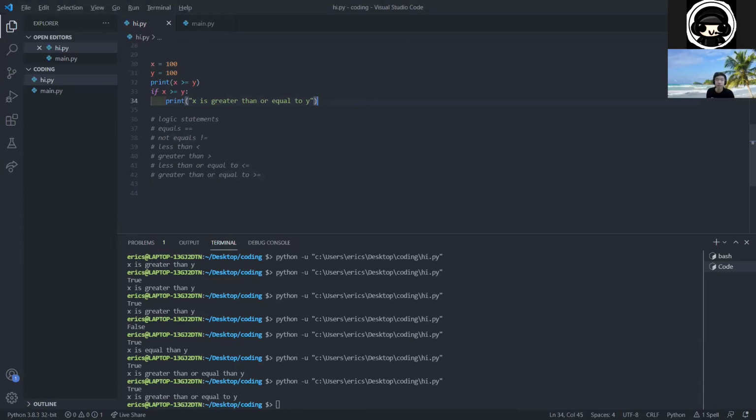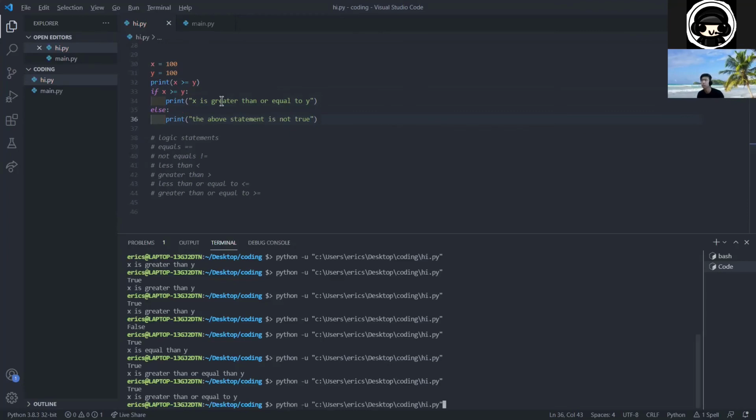So lastly, we can also do else statements. An else statement is very similar to an if, except there's no conditional. So you don't put anything in between the else and the colon, excuse me. So let's say else print the above statement is not true.